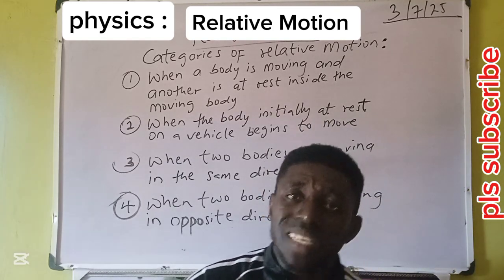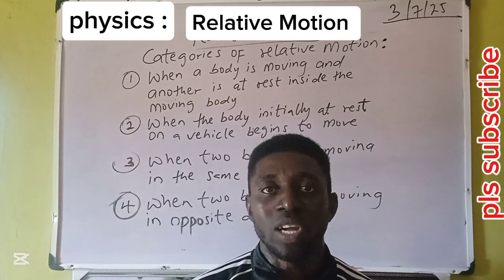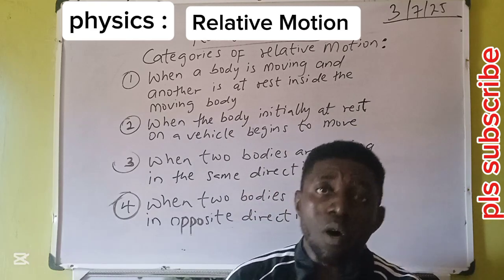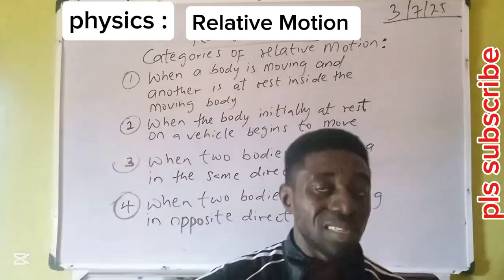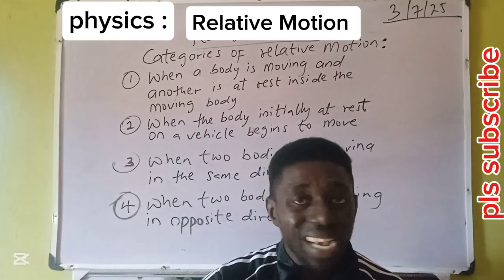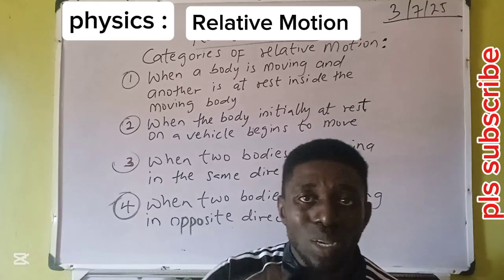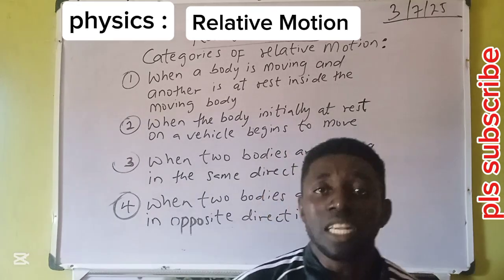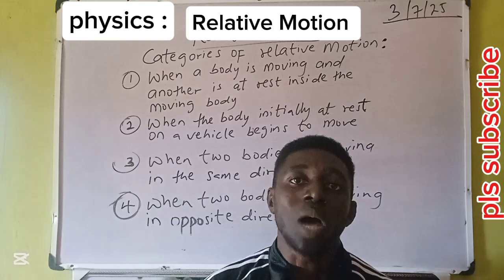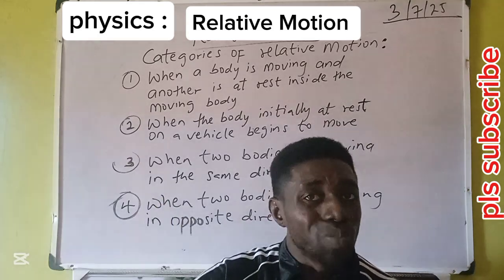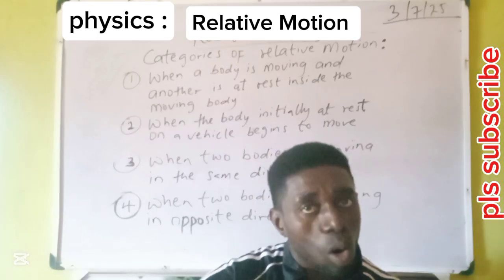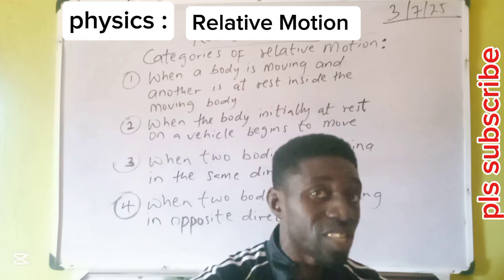It's either the passenger moves in the forward direction or the backward direction. When the passenger moves forward, let's say the passenger is seated at the back seat and the vehicle is moving with speed of 20 meters per second. Then this passenger now stands up and begins to approach the driver with speed of 2 meters per second. In every 1 second, this passenger covers 2 meters towards the driver.